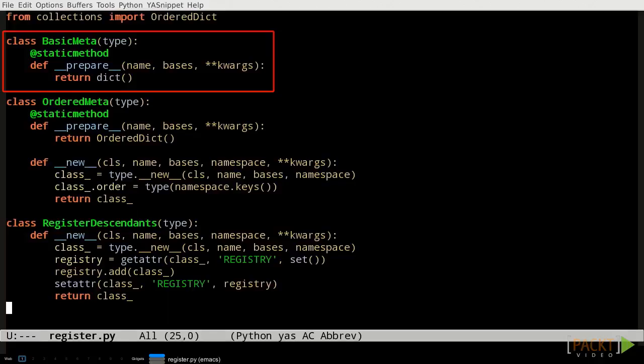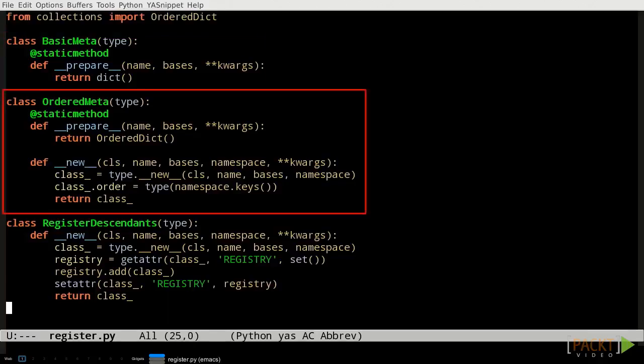The __prepare__ method can do whatever it wants, but it should also return a dictionary or similar object that can be used to hold the class's attributes while it's being evaluated. We can pre-assign values into the attribute dictionary from inside __prepare__, so we can actually assign attributes to the class before it even exists. That brings us to the second thing metaclasses can easily control: the class's namespace. In the first example, we returned a dict instance from __prepare__. So instances of this metaclass, the basic metaclass on the screen, use a normal dictionary to store the attributes while their code is being evaluated.